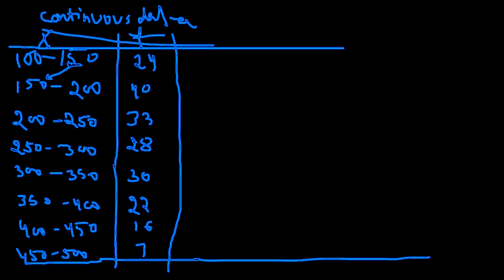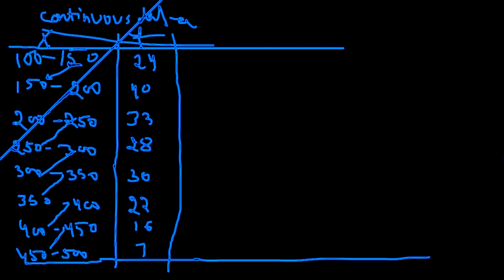If the interval is not the same, we need to make it equal. Second, check that the lower limit equals the upper limit of the preceding class. They all are equal, so it's continuous data. Hence, we can use any method, shortcut or step deviation.